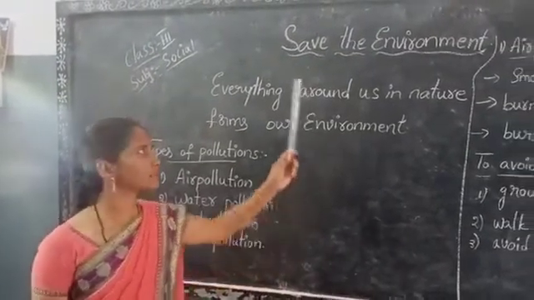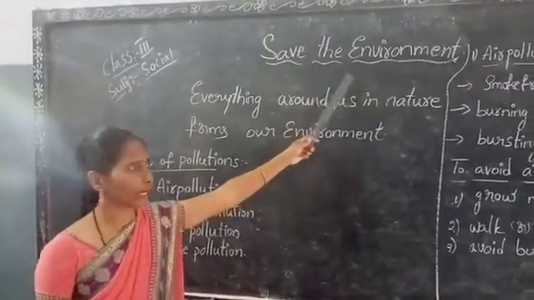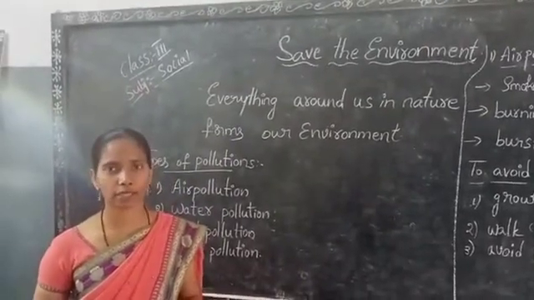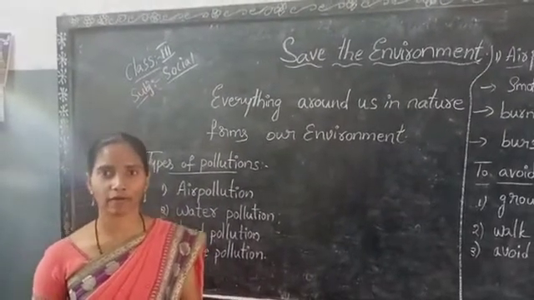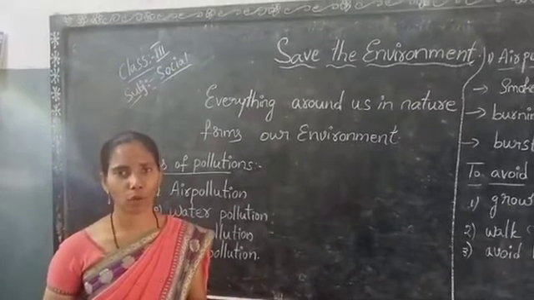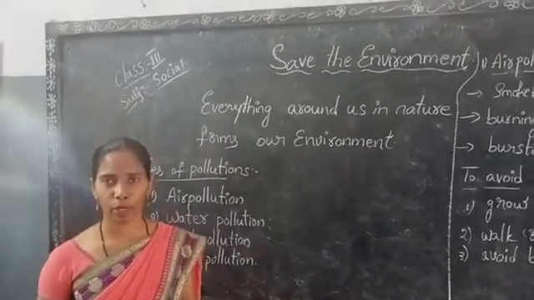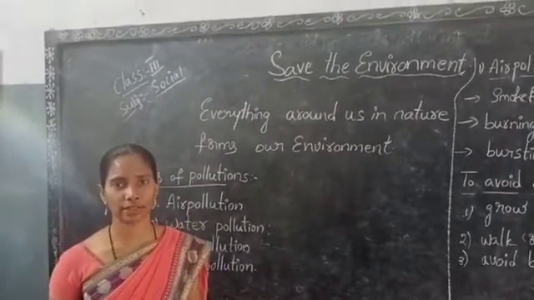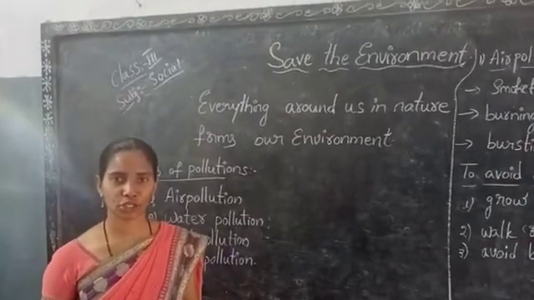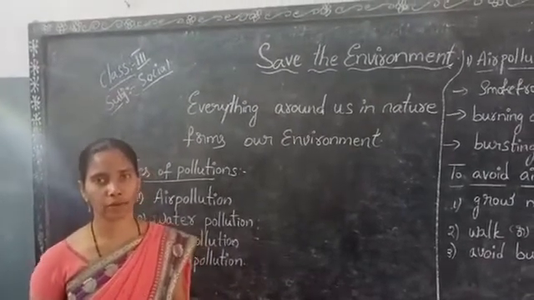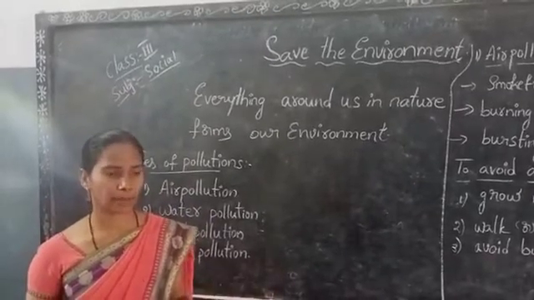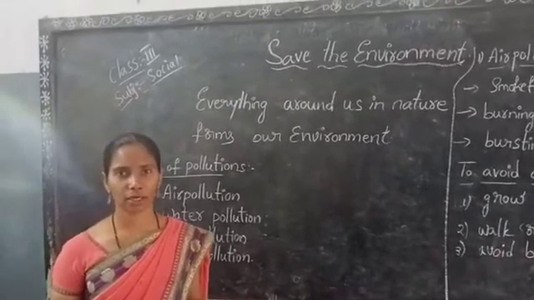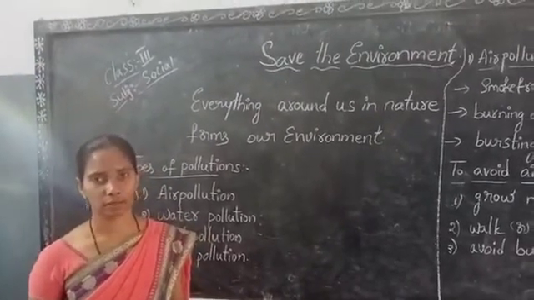Today we will learn about the lesson Save the Environment. What is environment, children? First we know what are living things and what are non-living things. Living things are things that have life in them. Those are people, animals, flowers, all the creatures on the earth. And what are non-living things? Things that don't have life in them are called non-living things, like blackboard, table, chairs.